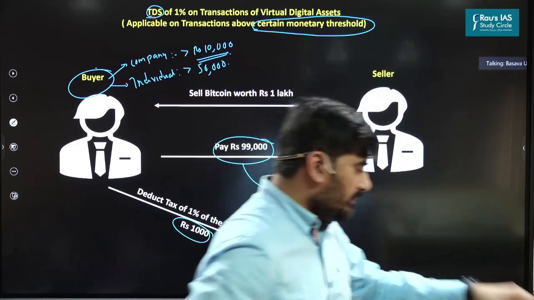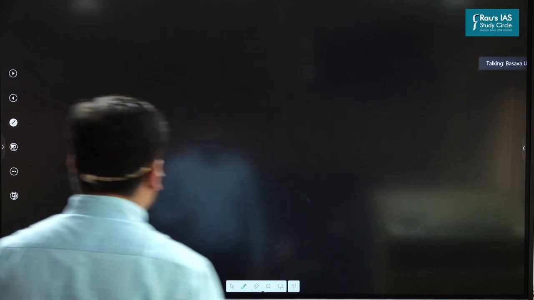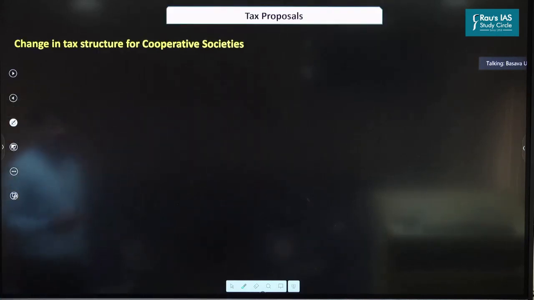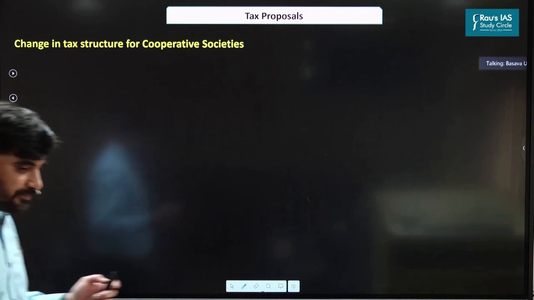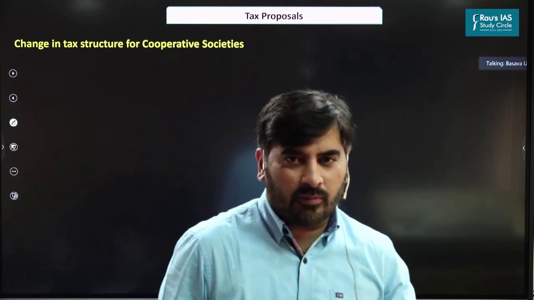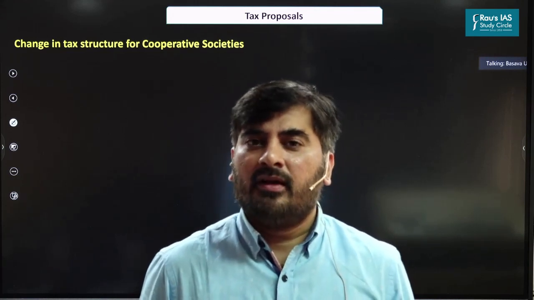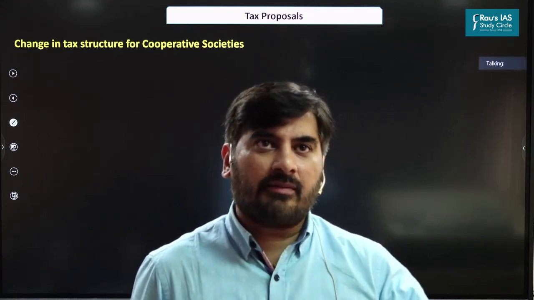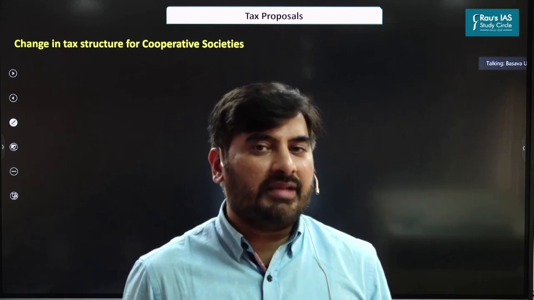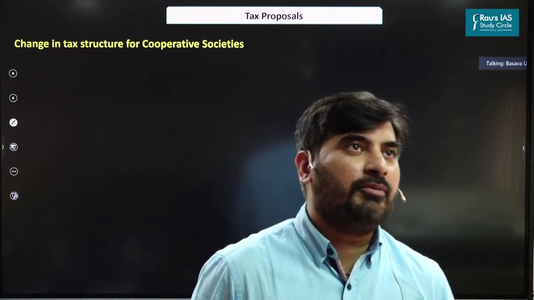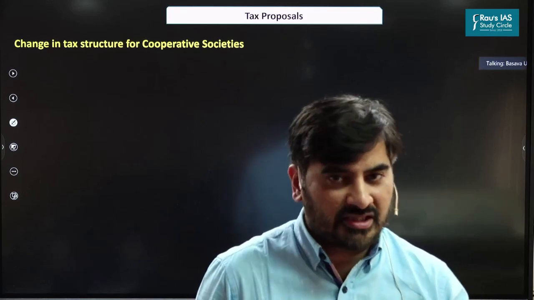So this is about the crypto transactions. So let's move to the other tax proposals quickly. The next tax proposal is with respect to change in the tax structure for the cooperative societies. So what are the cooperative changes here? See, the Modi government is giving a lot of push to the cooperative sector. As you know, we are trying to set up farmer producer organizations. Apart from that, we have come up with a new ministry for cooperation. So accordingly, in order to give a fillip to the cooperative societies, government has changed the tax structure.